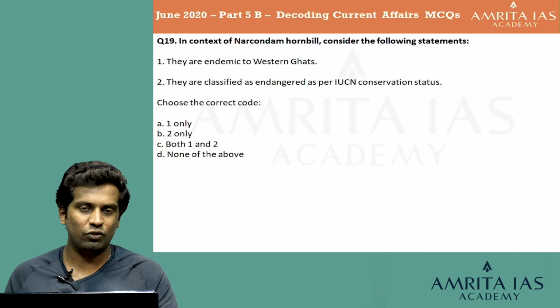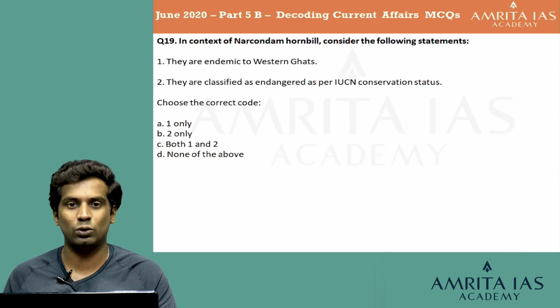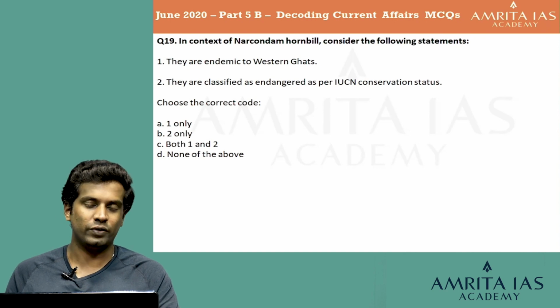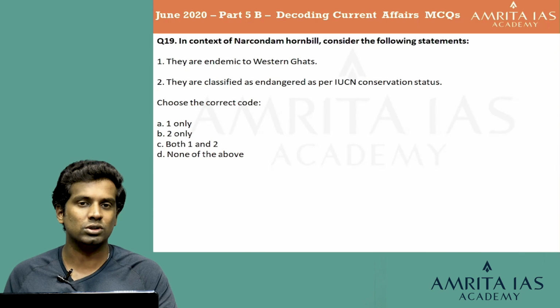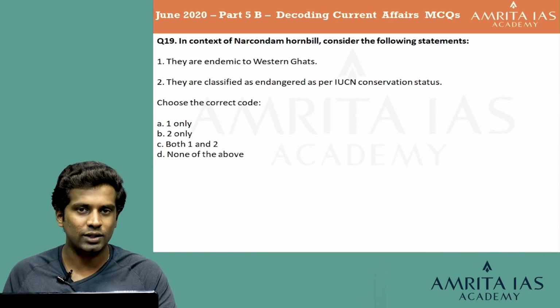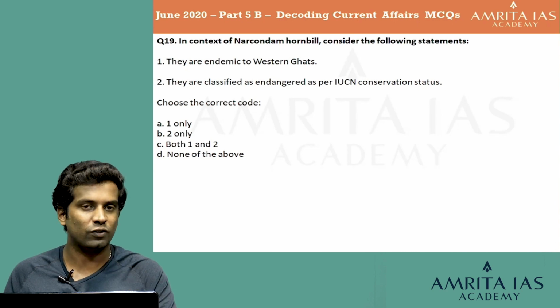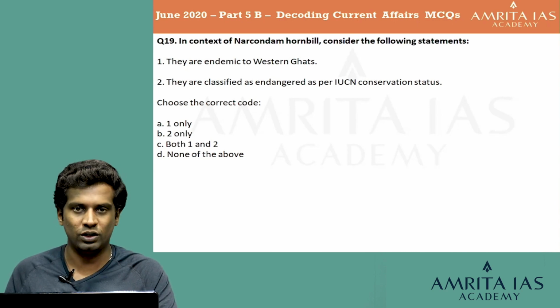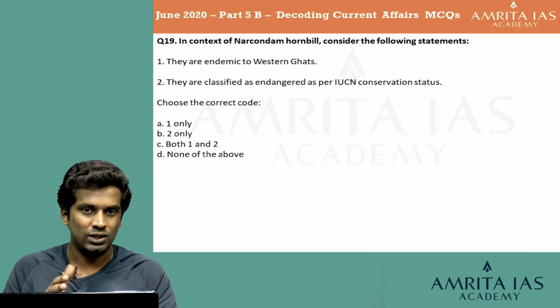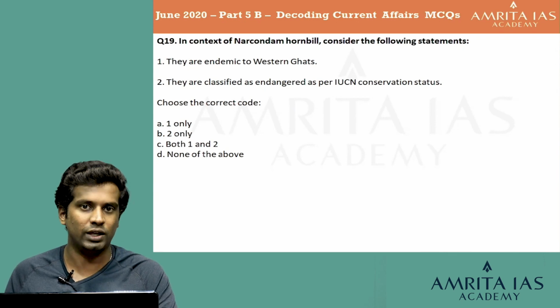But the name before the hornbill is Narcondam. Narcondam is actually an island in the Andaman island group. So we can say Narcondam is present in the Andaman and Nicobar Island group. So it is not endemic to the Western Ghats, but rather it is endemic to the Narcondam region of the Andaman and Nicobar Islands. You will be learning about this as part of your environment and also as part of your geography. So we can eliminate option 1. The second statement, they are classified as endangered as per IUCN conservation status. Yes, it is quite possible they could be classified as endangered. So we will go with option B, which is 2 only.